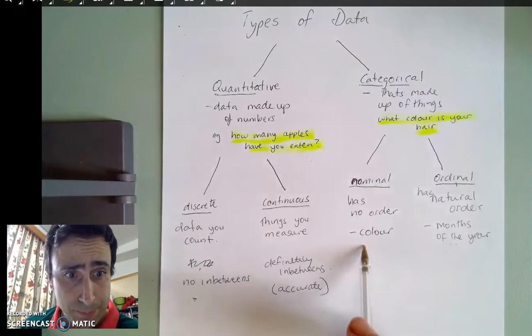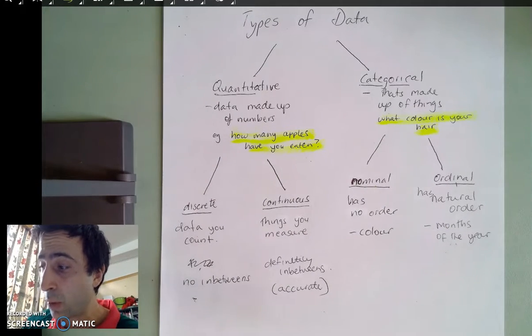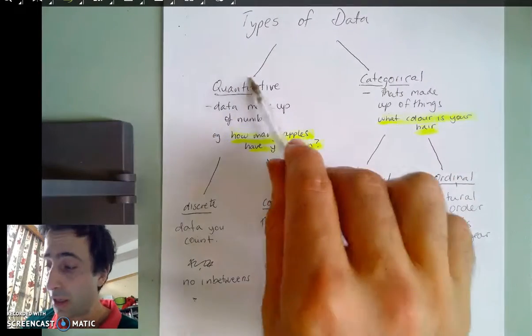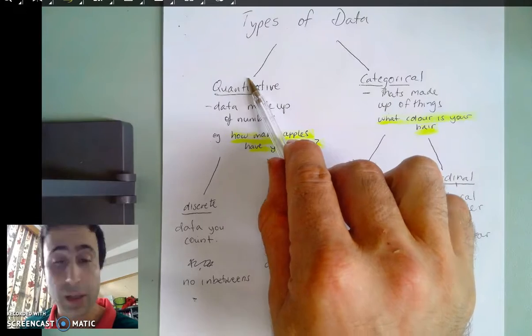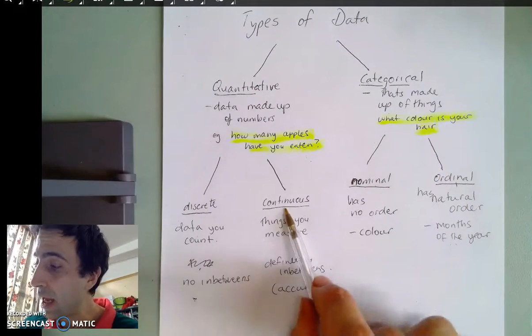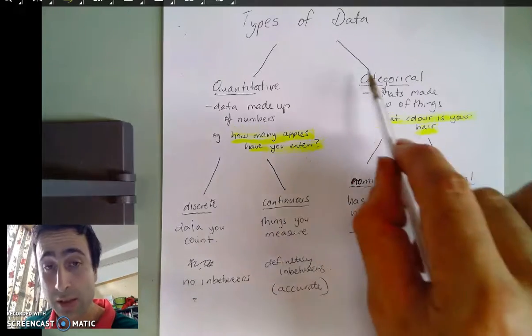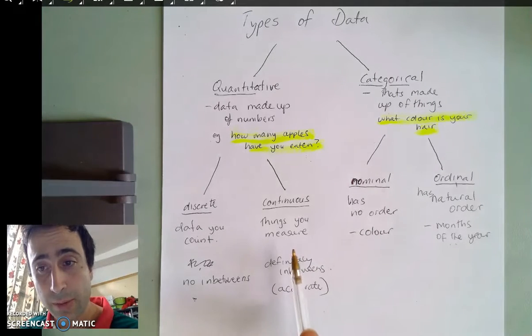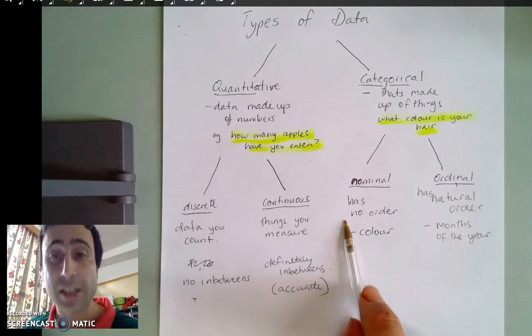So to summarise, two types of data: quantitative data and categorical data. Quantitative data can be separated into two different types: discrete, which is what you count; continuous is what you measure. And categorical data, which is made up of things, can be separated into two different types of data. Nominal, which has no order, and ordinal, which has a natural order.